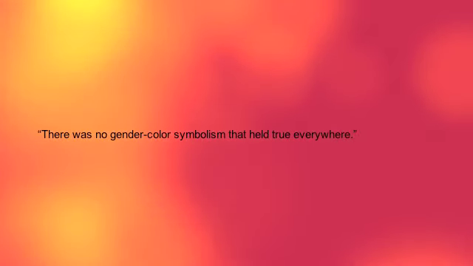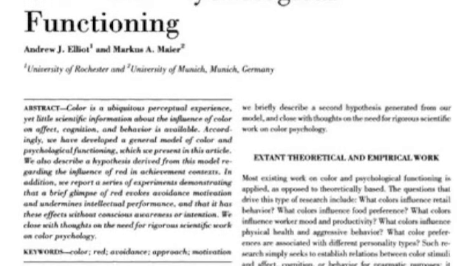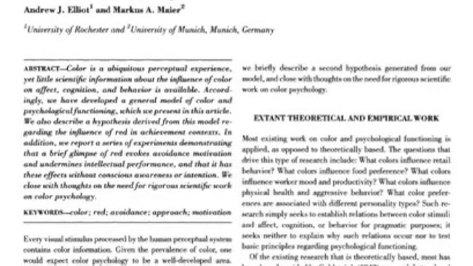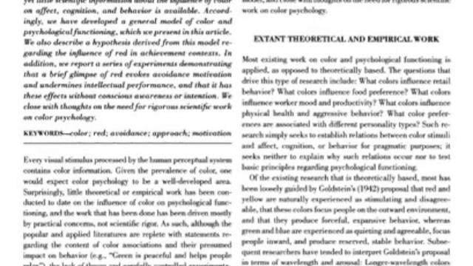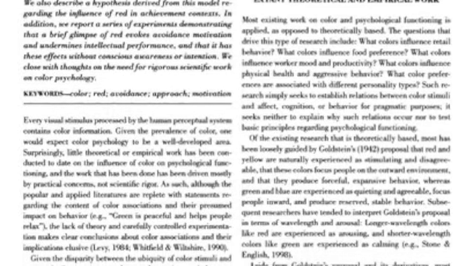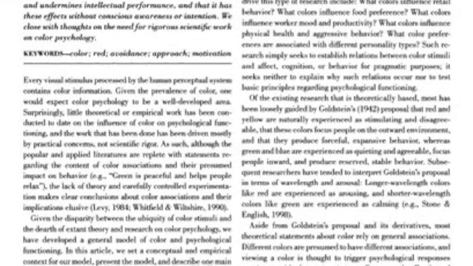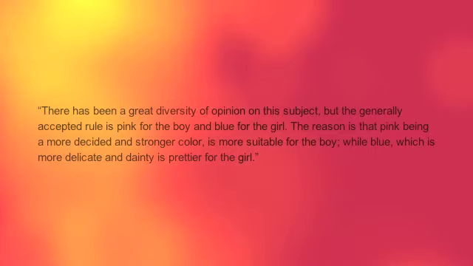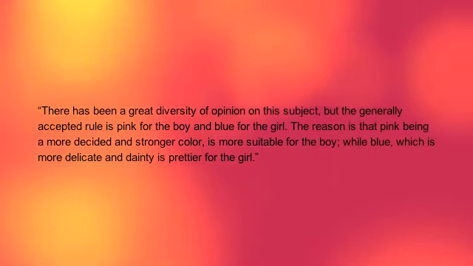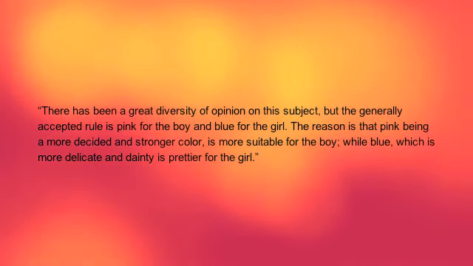Joe Paoletti, a University of Maryland historian, says, "There was no gender color symbolism that held true everywhere. The pink for girls and blue for boys idea set in the second half of the 20th century, and even in the early 1900s, all of the accessories for baby boys were pink, while the accessories for baby girls were blue." According to an issue of the Infants Department in 1918, there has been a great diversity of opinion on this subject, but the generally accepted rule is pink for the boy and blue for the girl.